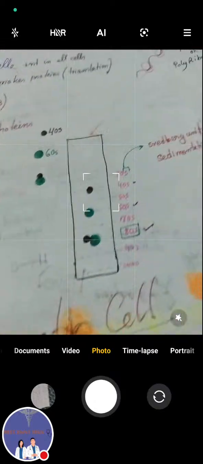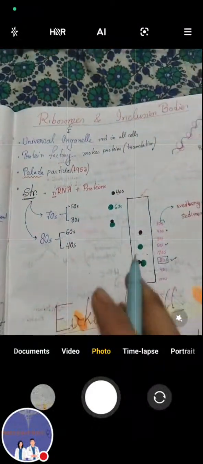Now let's talk about ribosome and inclusion body. Then we start the NCERT line by line reading and the most important examples. All about ribosome is covered in this one page.